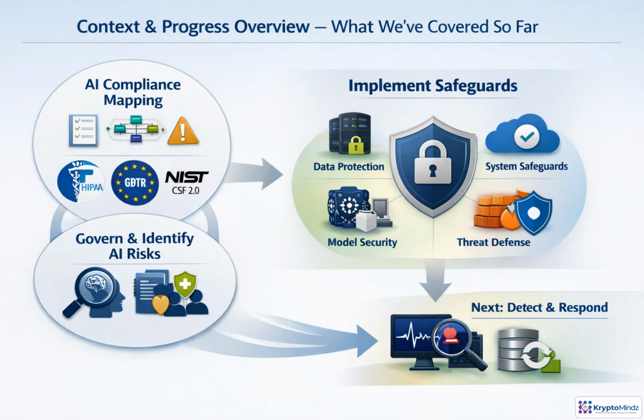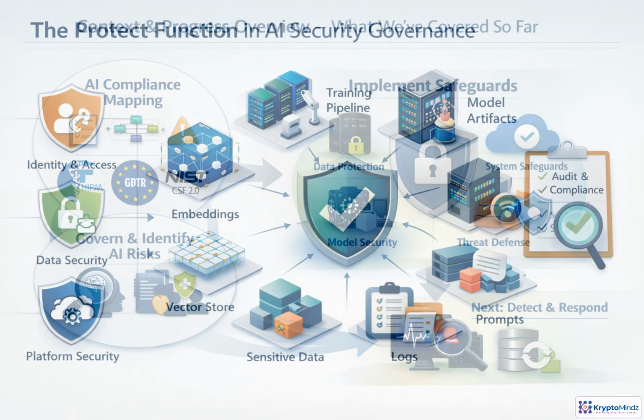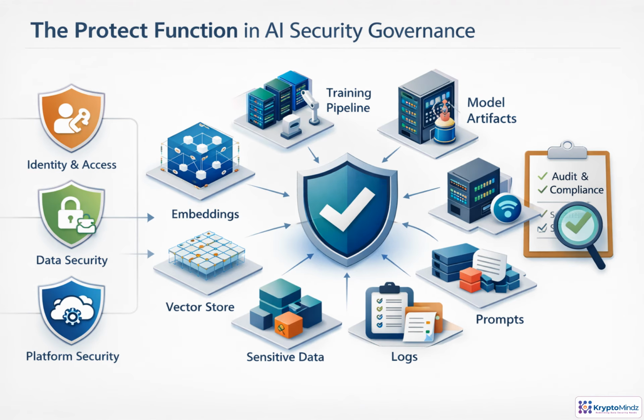We've already built the compliance map: inventories, data flows, risks, and obligations across HIPAA, GDPR, and NIST. This section shifts from knowing what matters to protecting it with concrete safeguards for data, models, systems, and threats. Protect is where identified AI risks become enforceable safeguards.